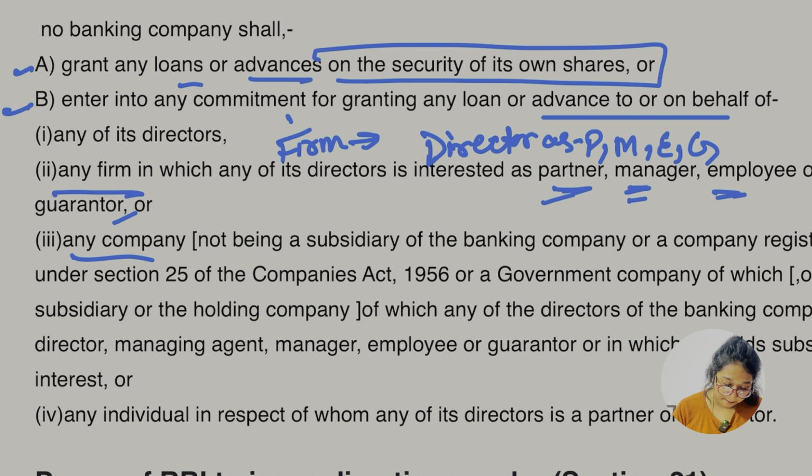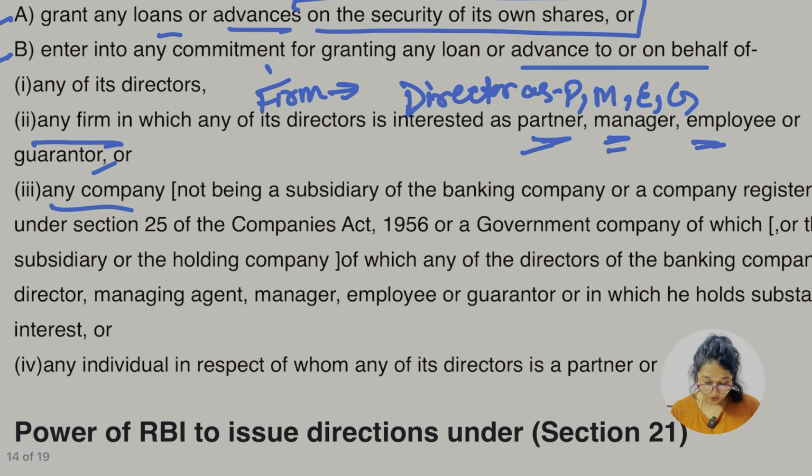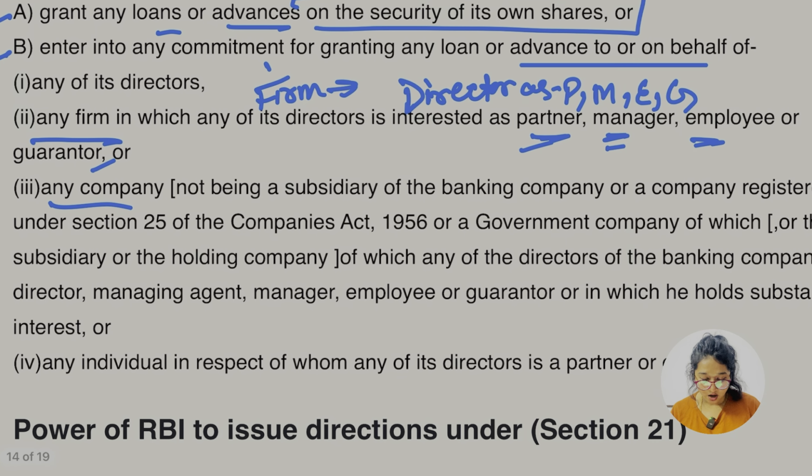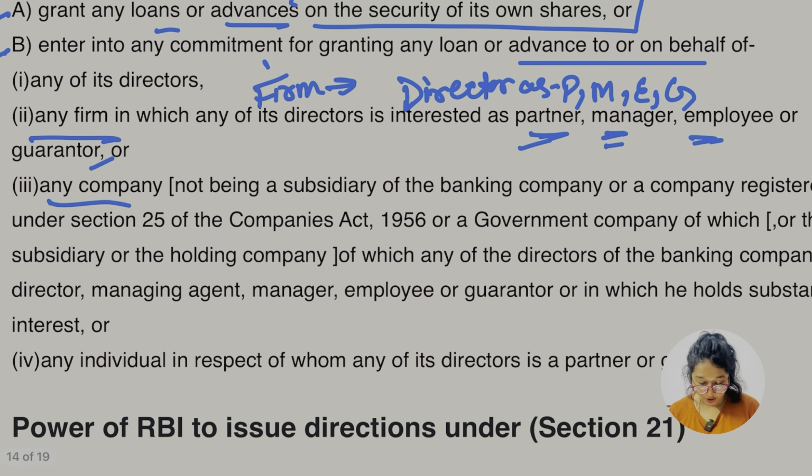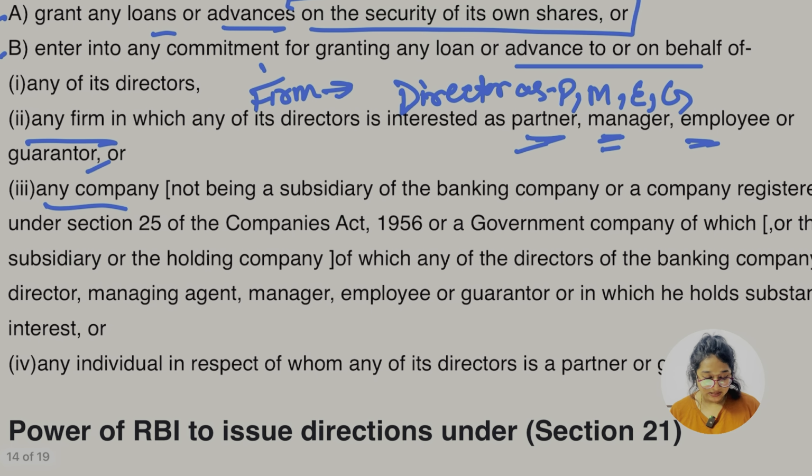Third, any company not being a subsidiary company of the banking company or a company registered under section 25 of the Companies Act 1956 or a government company, in which or the subsidiary or the holding company of which any of the directors of the banking company, manager, agent, employee or guarantor is interested. So in short, any company, they are not going to take the subsidiary company, the subsidiary of the banking company, or the subsidiary of the holding company. So yes, or any company. Which was the first one?